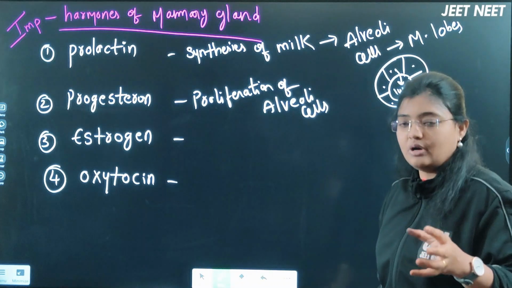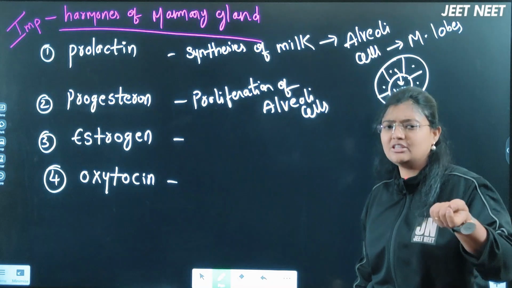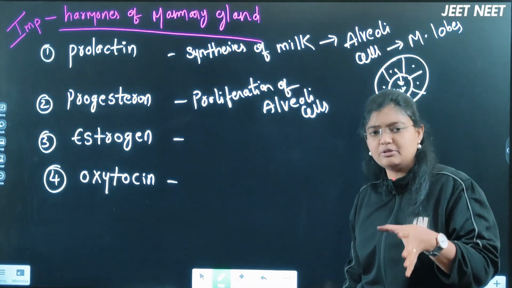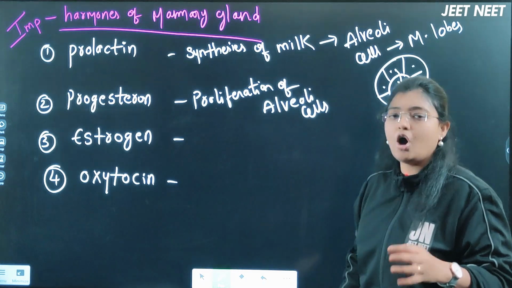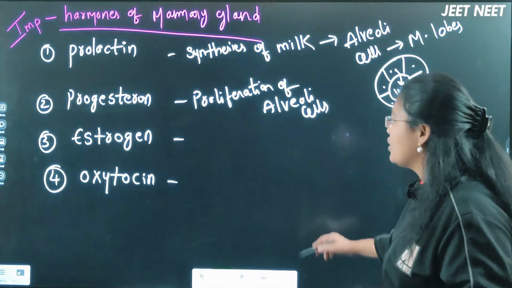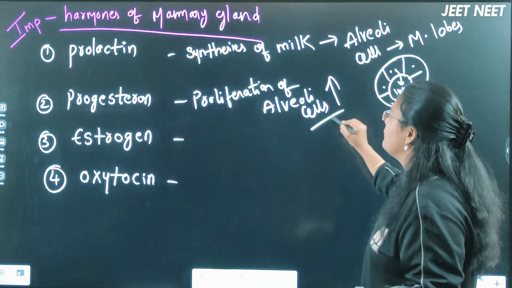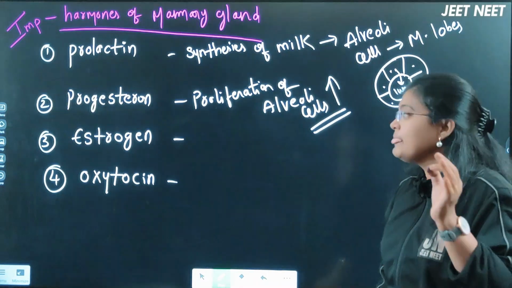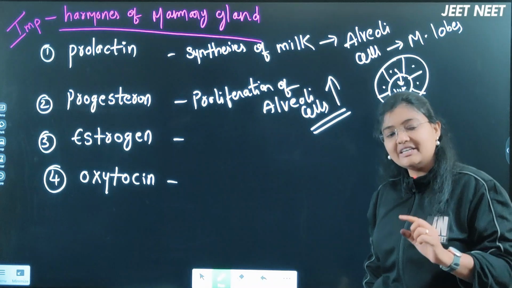So at the time of pregnancy, around the end of the 7th month or 8th month, this progesterone hormone will do which function here? Proliferation of alveoli cells, because increasing the number of the alveoli cells can be done in the mammary gland at the time of the pregnancy.